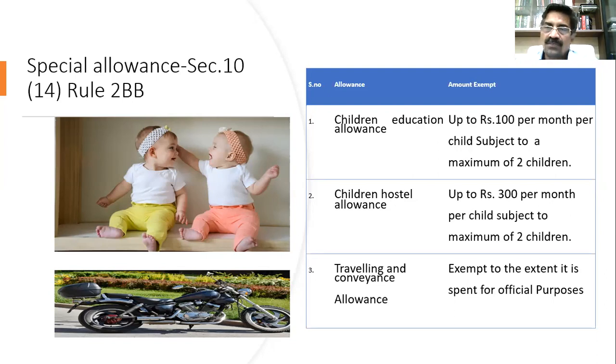If the first itself is twins, second is a single child, I'll get exemption only for 2. Therefore, multiple births after the first child, all the children will be eligible. Instead of twins, if it is a triplet, you get exemption for 1 plus 3, 4. However, the only thing I would like to bring to your notice here, many of your friends